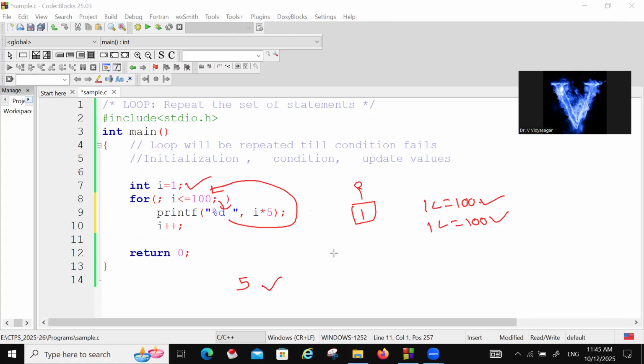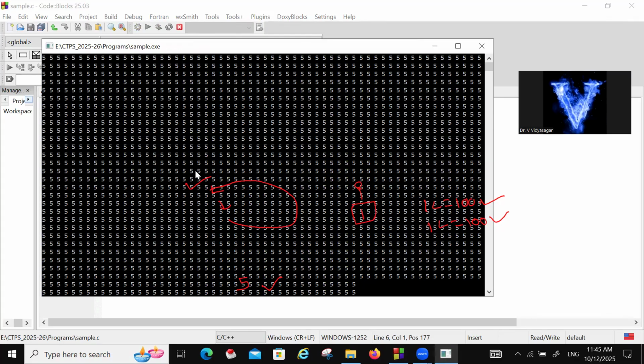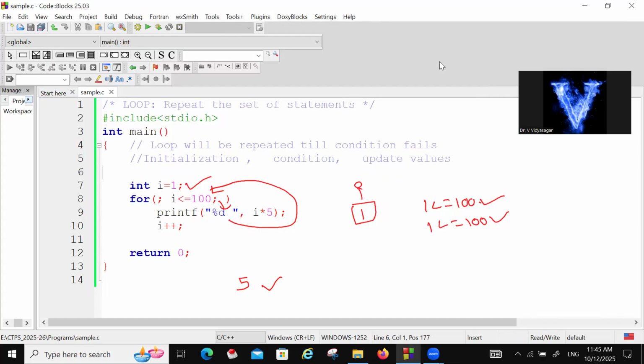Let us see. It will go to the infinite loop. See, infinite, because condition is always true. Condition is not becoming false. When condition becomes false, it will come out.